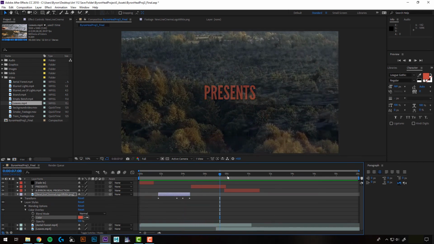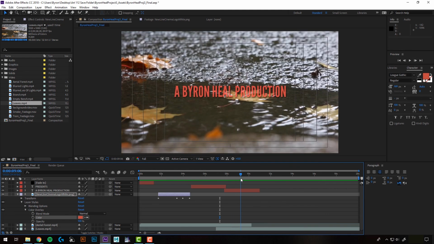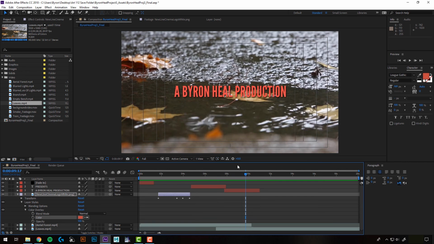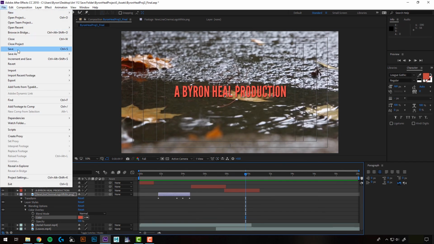Alright, so I think that's looking cool. It's a little further than you need to be for your first draft, but I just wanted to give you some examples for how to add layer styles, get some basic animation going, and just get started on your project. Okay, so once you have it to where you're ready to hand it in, what you're going to do is save it, and you should be saving quite often as you go.